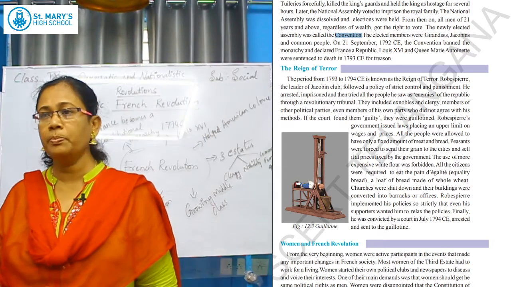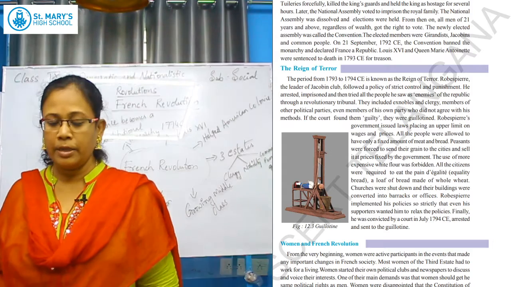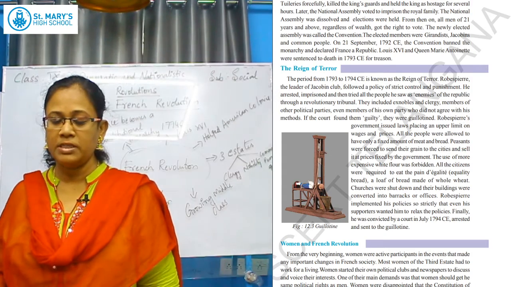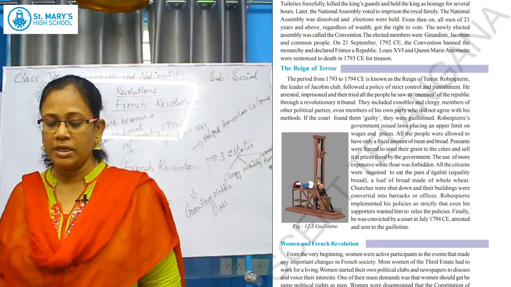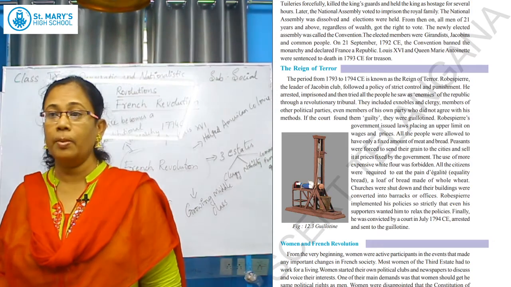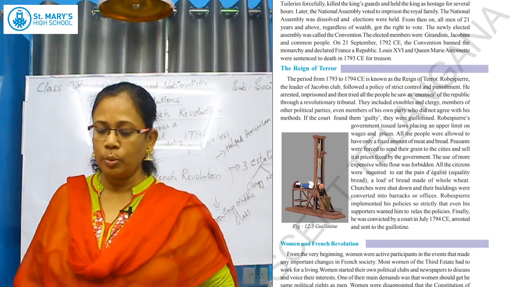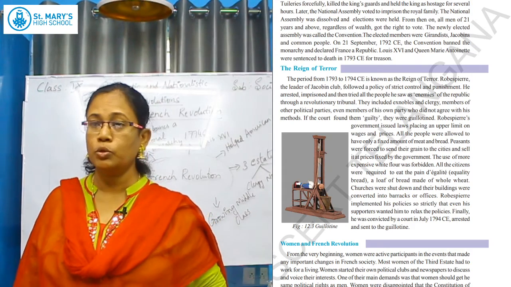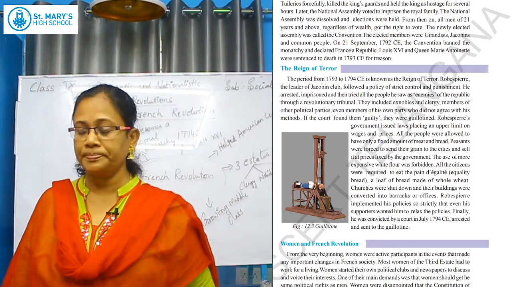Again, because people were not satisfied with the changes, this Convention was banned and the monarchy abolished, and France was declared a republic. So in 1792 CE, France became a republic. Louis XVI and Queen Marie Antoinette were sentenced to death. They were put to death in 1793 CE.